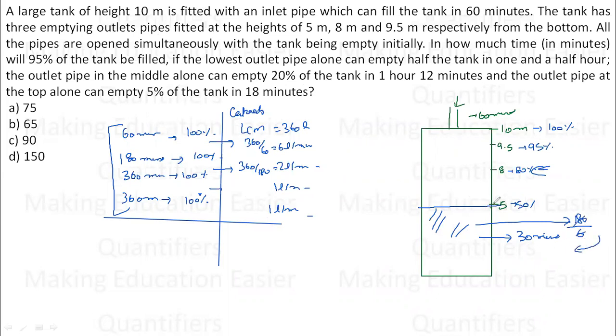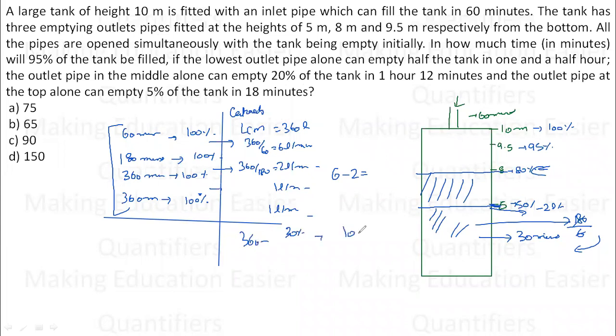Now, this outlet pipe has started working, which means the net efficiency will decrease from 6 to 6 minus 2, because this pipe outlets the water at 2 liters per minute and the inlet was 6. So 6 minus 2 is 4. So up to this 80%, or which I can say for the next 30%. Next 30% means 30% of 360.